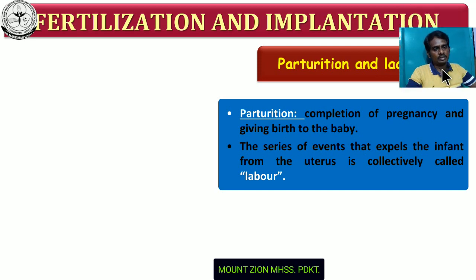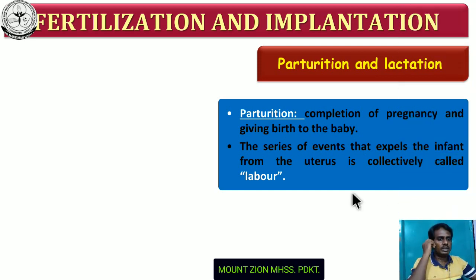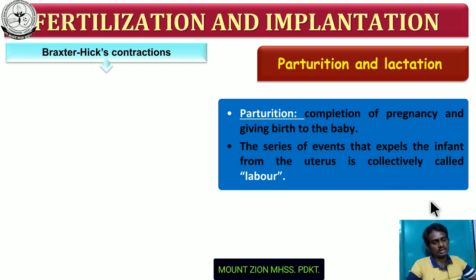Parturition and lactation. So what is meant by parturition? It is the completion of pregnancy and giving birth to the baby. This is the definition of parturition. Simply we can say delivery of the fetus. This process is called parturition. So what are the events involved in the parturition process? Those events collectively are called labor.